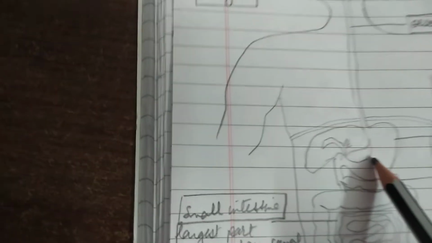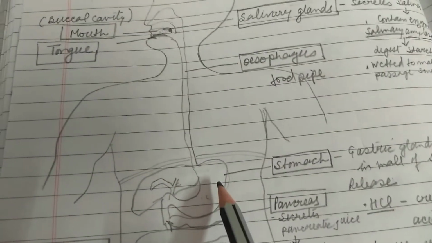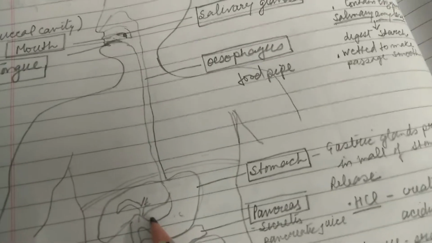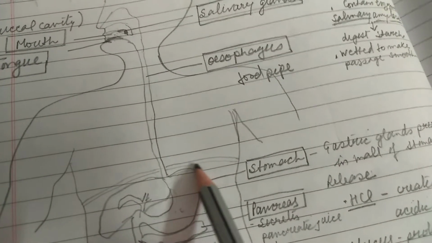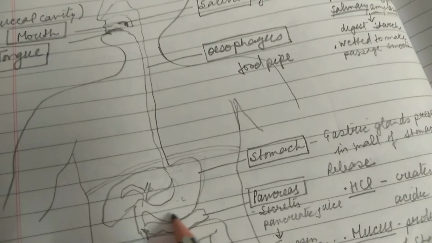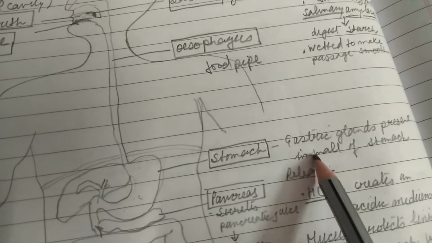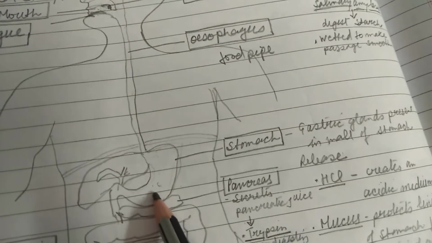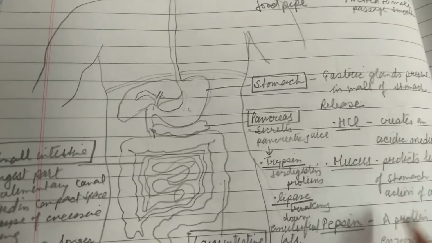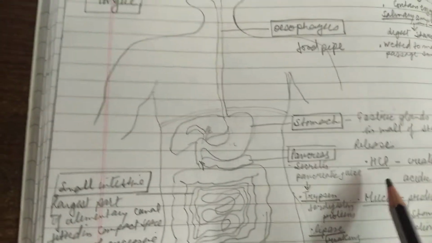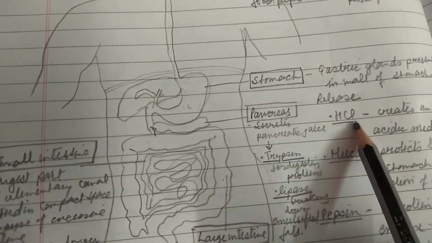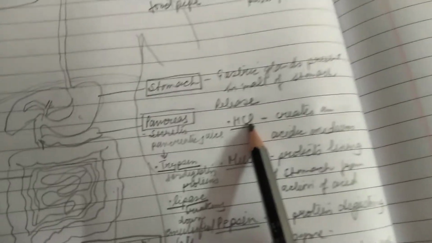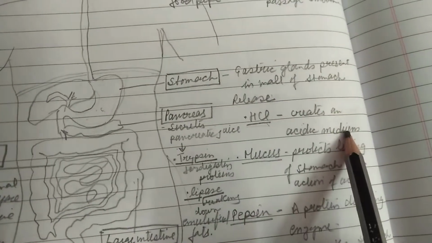Now food enters the stomach. The wall of the stomach has gastric glands. These gastric glands release three types of things, chemicals or enzymes. First HCl. The role of HCl is to create an acidic medium.